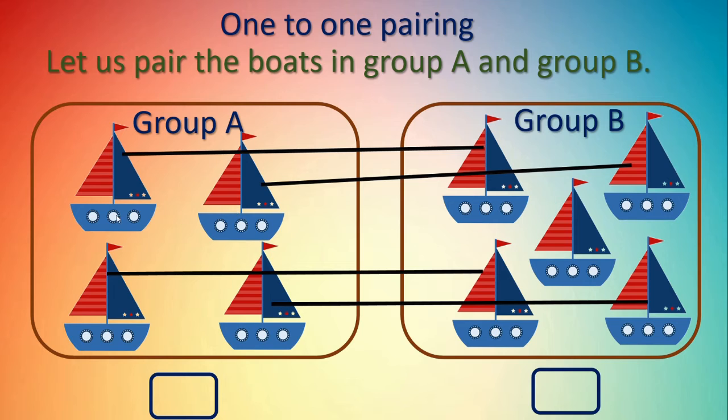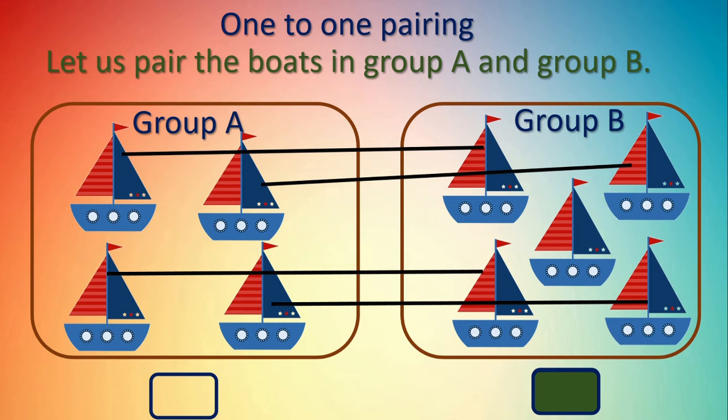No. All boats over. They got the pairing with the boats in the B group. But in B group, one boat is more. It remains. It has no pairing. That means group B has more boats. Group B is bigger than group A.